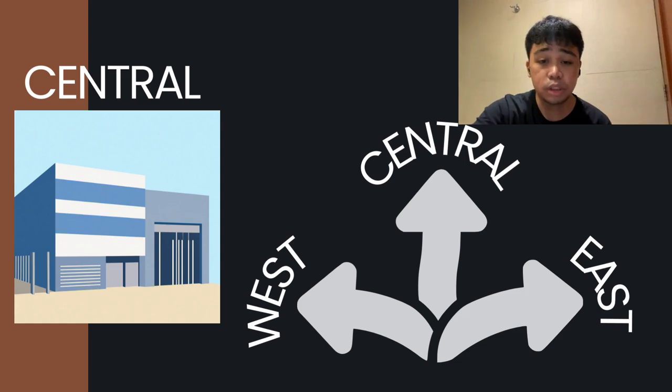So let's proceed with scenario 2, the central warehouse. In this setup, the warehouse will still be just one, but it is already in the central region. Instead of shipping from one very far side, deliveries will now be a bit more balanced since they are coming from the middle. This balances the distance to both the west and the east customers, and it will reduce the average travel distance, and obviously the cost will also go down.